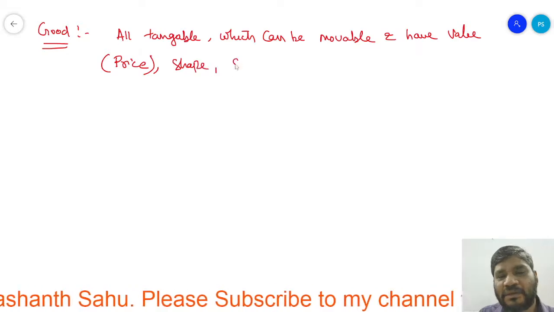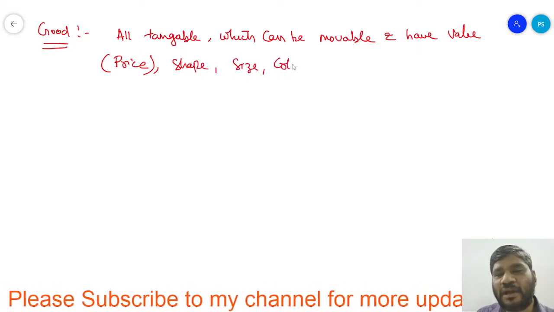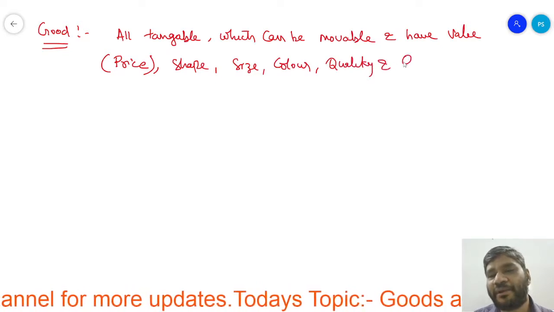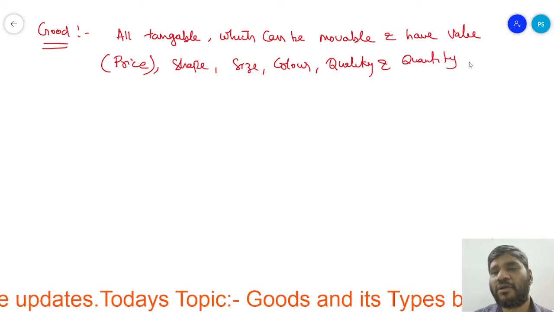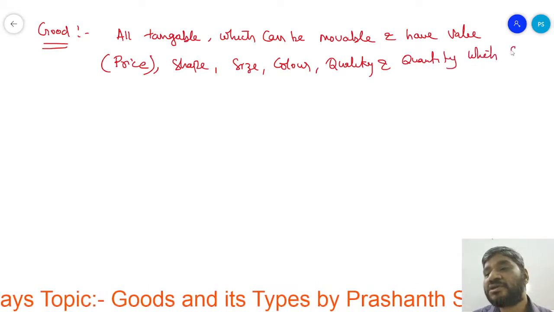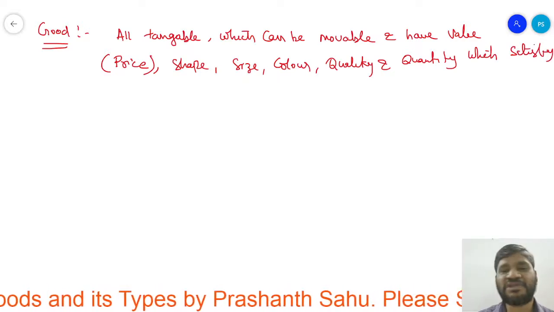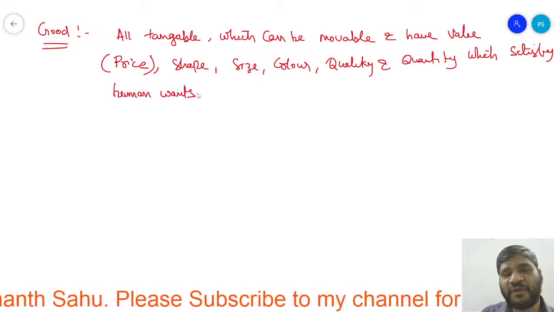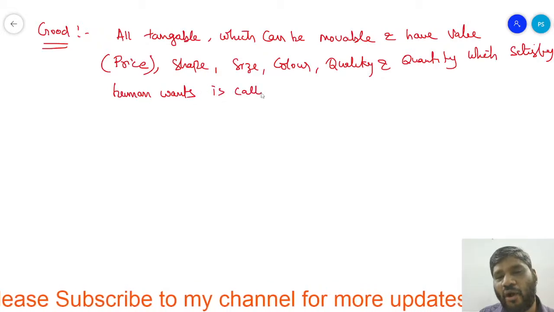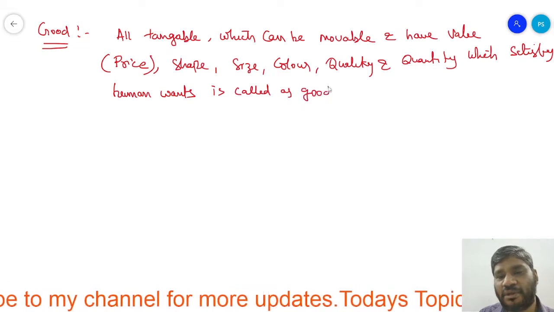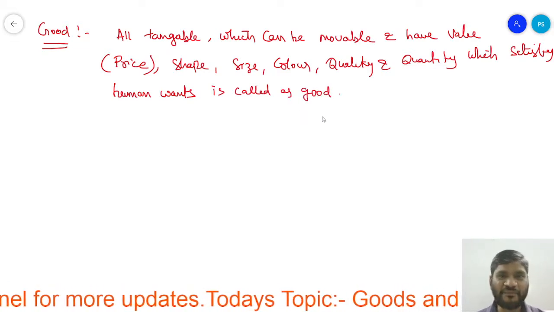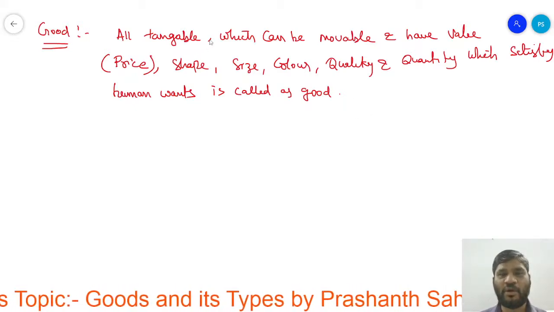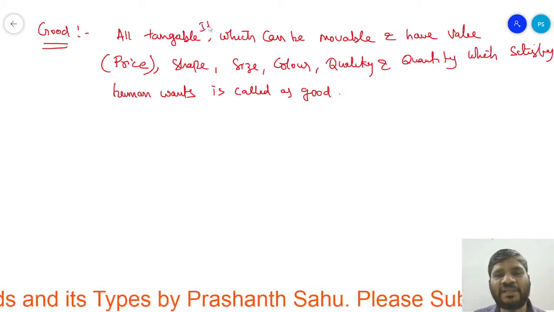Shape, size, color, quality and quantity which satisfy human wants is called as goods. This is the first definition which we should learn relating to the good. All tangible. All tangible means here all tangible items.